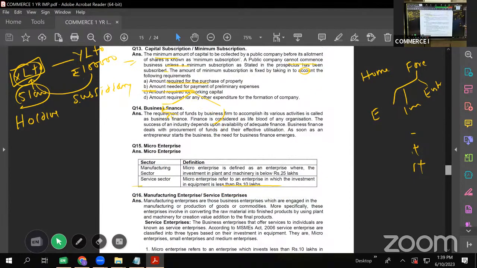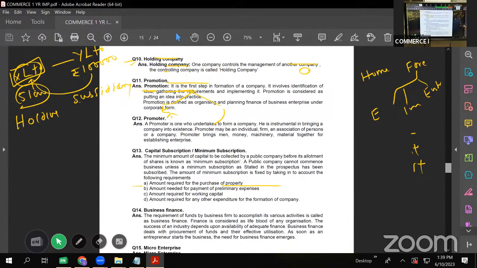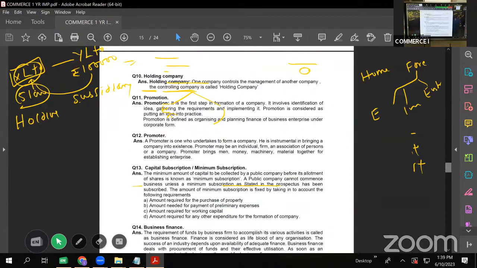Business finance we did. Let us just go through once. What does promotion mean? It is an activity taken up by the promoters in incorporation of a company. So it is the first step in formation of a company. It involves identification of an idea, gathering the requirements and implementing it. Promotion is considered as putting an idea into practice.